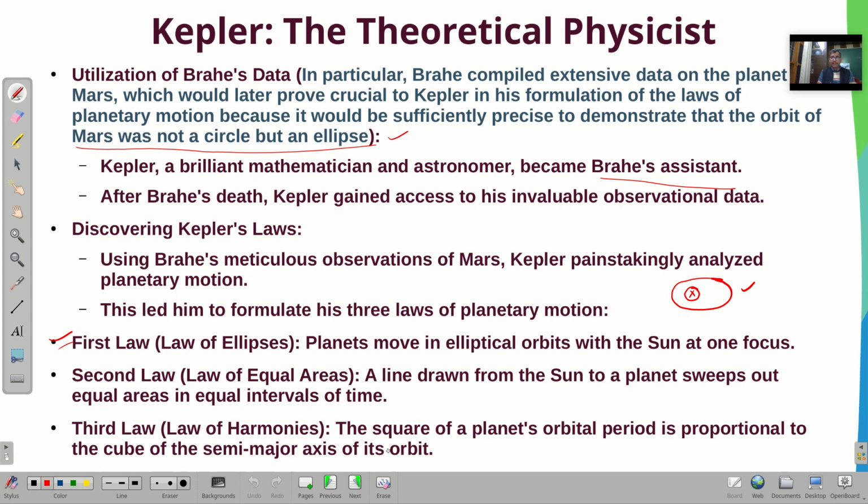Then another very interesting law: the square of the planet's orbital period is proportional to the cube of the semi-major axis. Say the semi-major axis is A. Then this is Newton's third law.